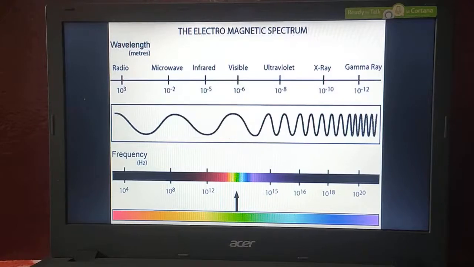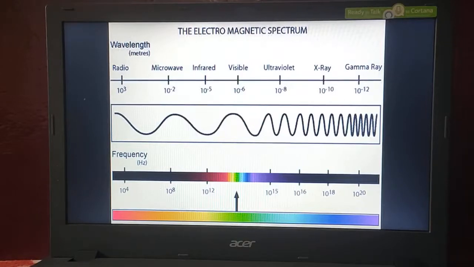And infrared waves. These are also invisible waves. Infrared rays are invisible electromagnetic radiations of wavelength ranging from 7 into 10 to the power of minus 7 to 10 to the power of minus 3 meter.